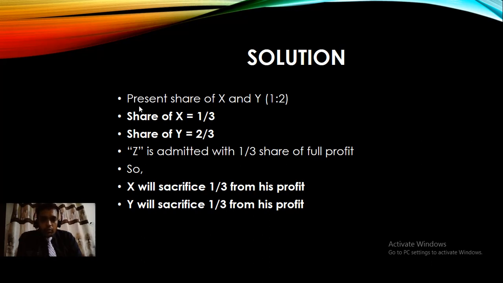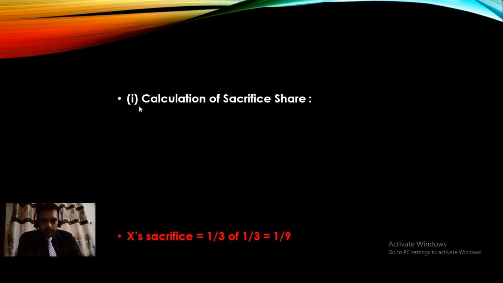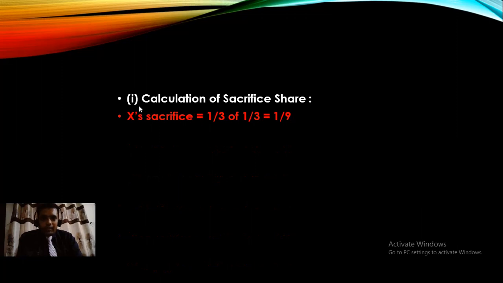We need to find the new share of X and the new share of Y. The total sacrifice of X and Y will be achieved by Z.